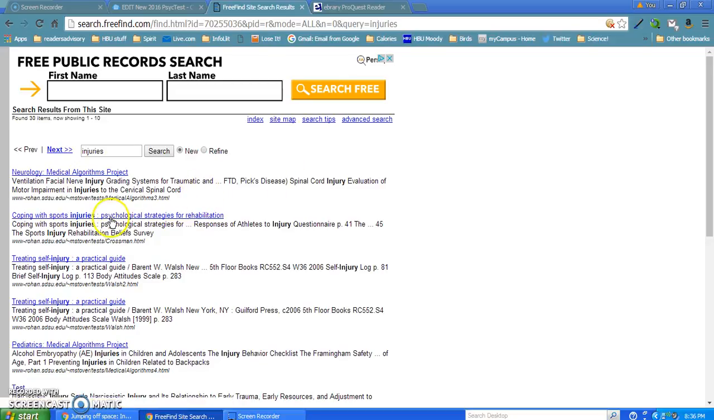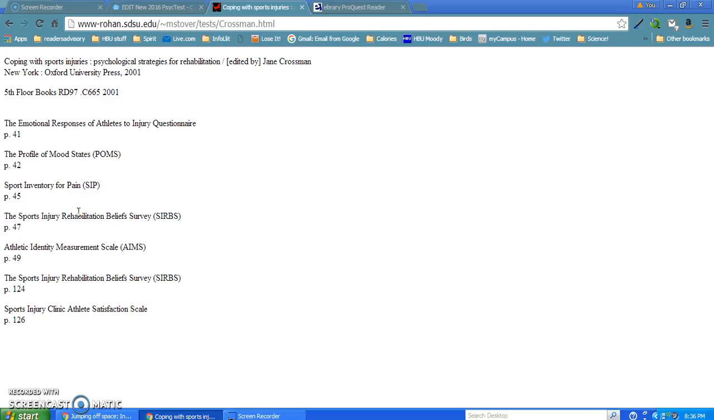And if you click on this, remember these are just telling you sources that have it. It actually names the book and gives you the information, the publisher, the author, the date it was published, and the actual call number as close as it can get, and lists the different full text questionnaires that are actually in this book. So if you wanted to see if we had this, you would take this Coping with Sports Injuries title of the book.